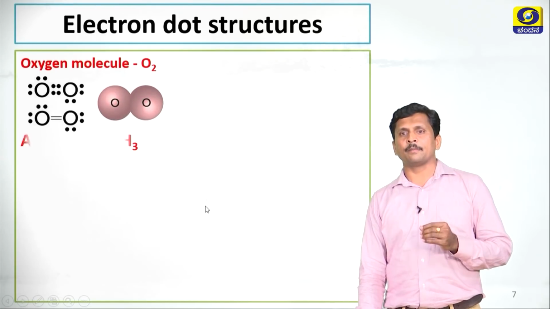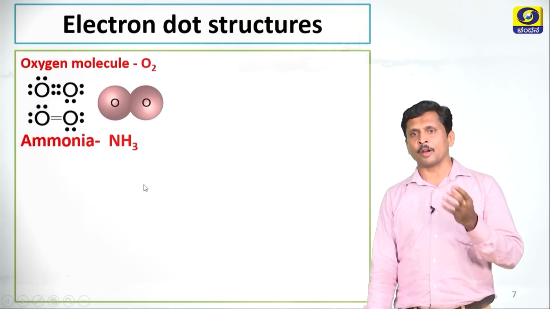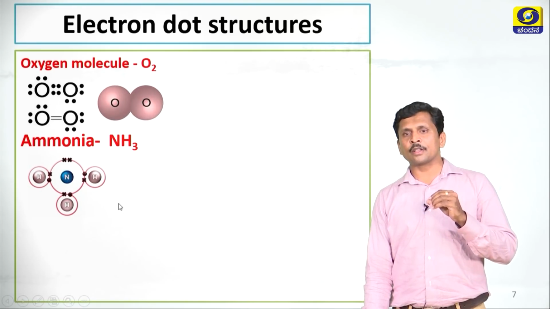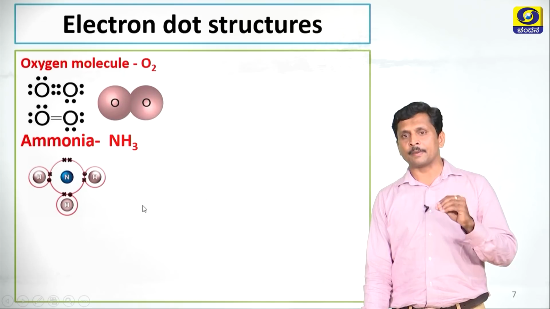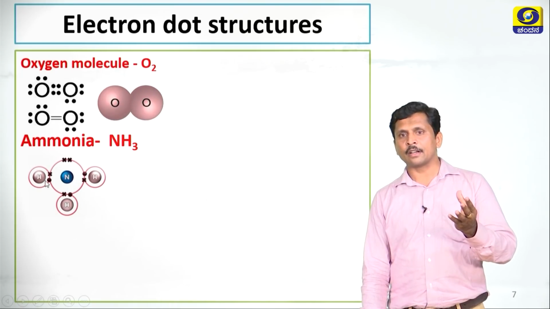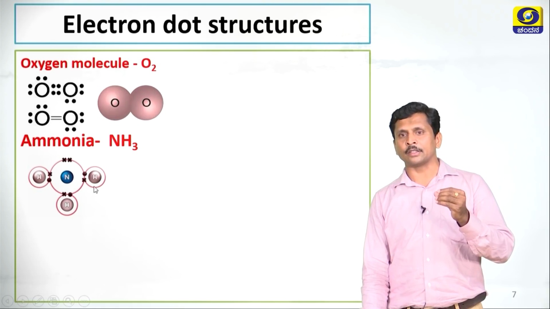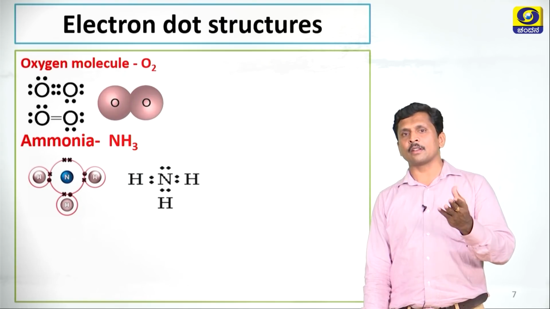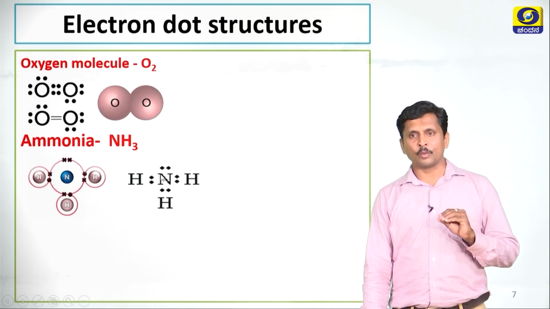Now I will take another example, ammonia. The molecular formula of ammonia is NH3. N means nitrogen. Nitrogen has the atomic number 7, it exhibits 5 valence electrons. Nitrogen shares 3 of its valence electrons with 3 hydrogen atoms and forms the ammonia molecule. 1 lone pair of electrons is available in the ammonia molecule.